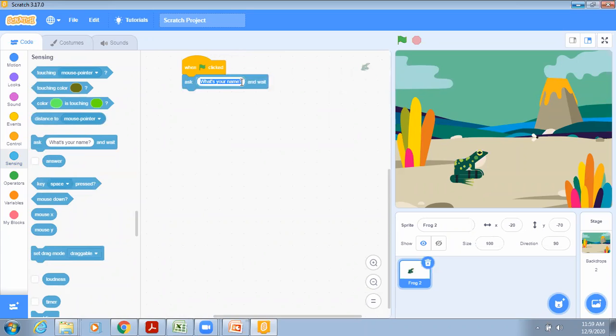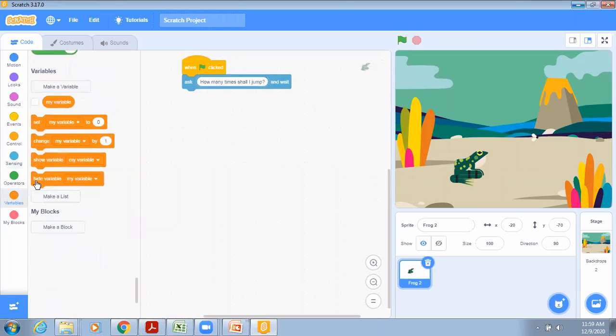So who will ask the question? The frog will ask this question. So the frog will ask, how many times shall I jump? This question, who is asking? The frog is asking. Okay, now we have to set the value.